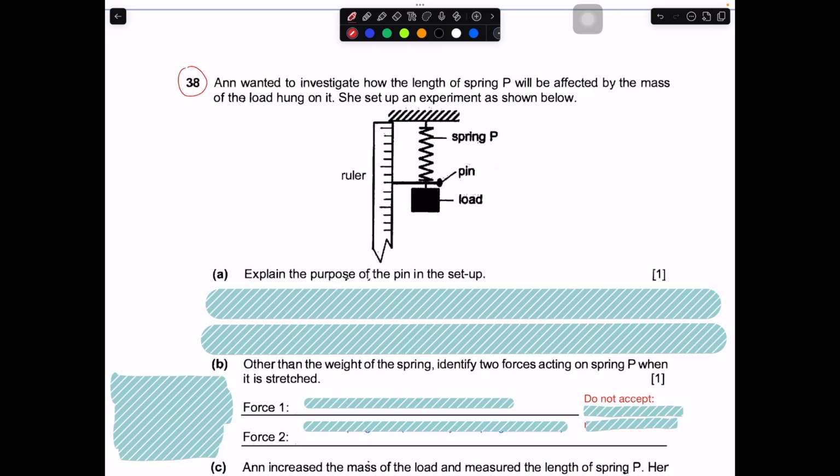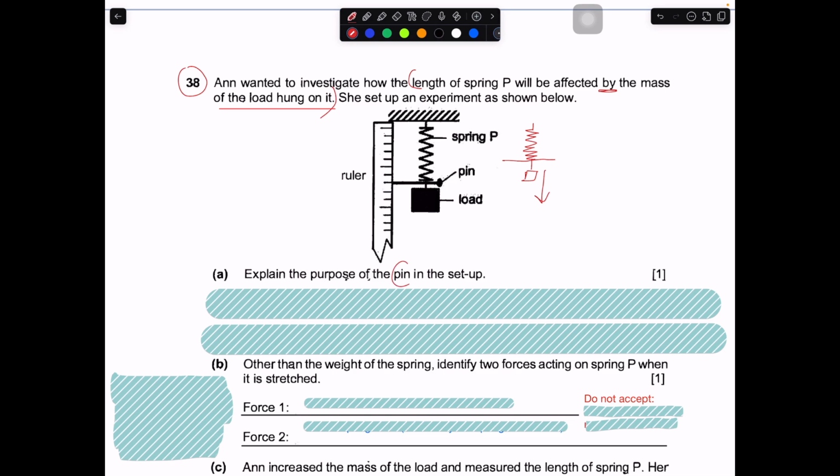Okay, and she wanted to investigate how the length of spring P will be affected by the mass of the load hung on it. Okay, she set out an experiment over here. So originally I would have guessed that the spring looks something like this. Okay, it should be way shorter. So when you hung a mass on it, it starts to get pulled down. The spring P gets stretched over here.